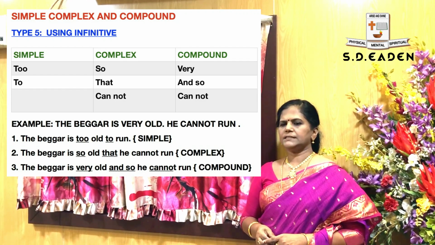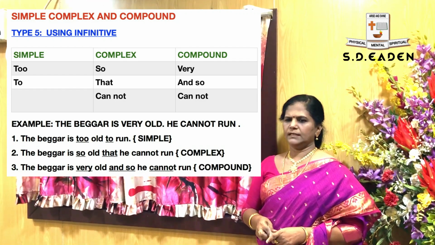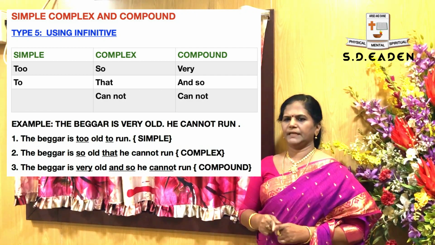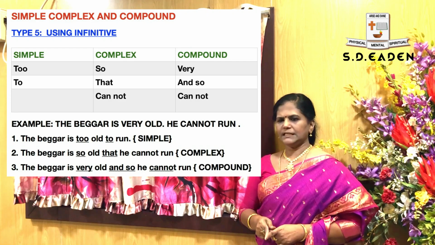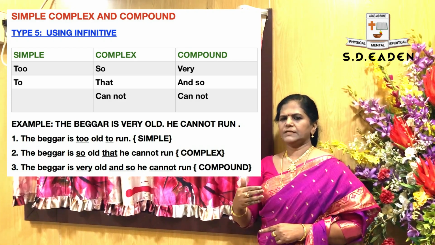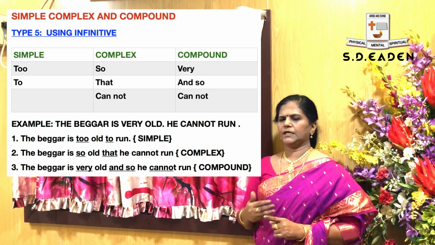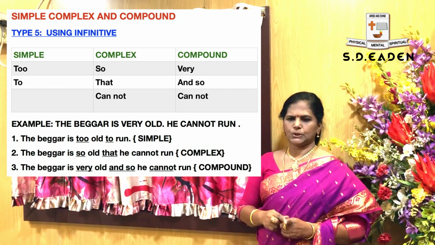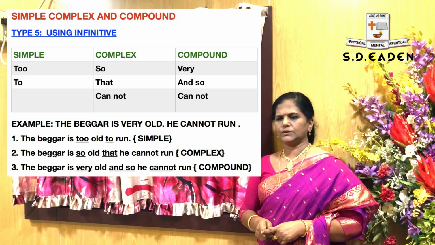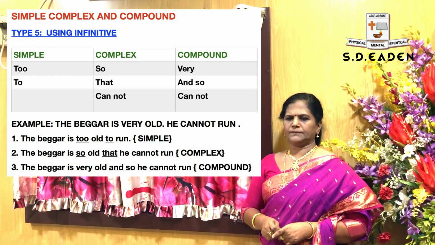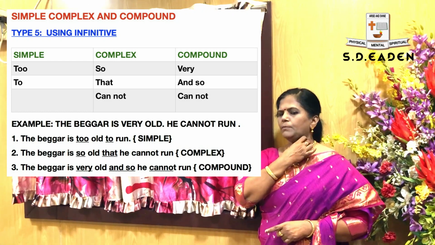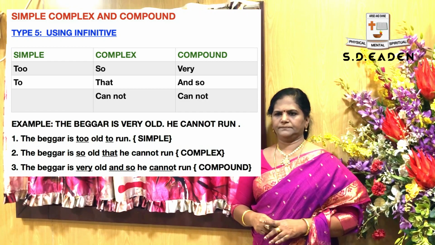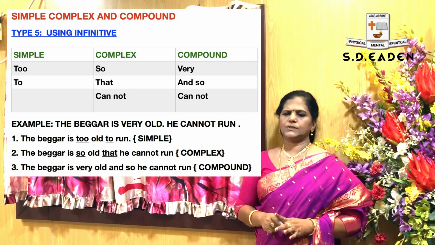Okay, in complex: the beggar is so old that he cannot run. What is the difference between the first one and second one? In simple you are using only too and to, but in complex you have to use so that, in addition to that you are using he cannot run. And in compound: the beggar is very old and so he cannot run. Very and so you have to use.